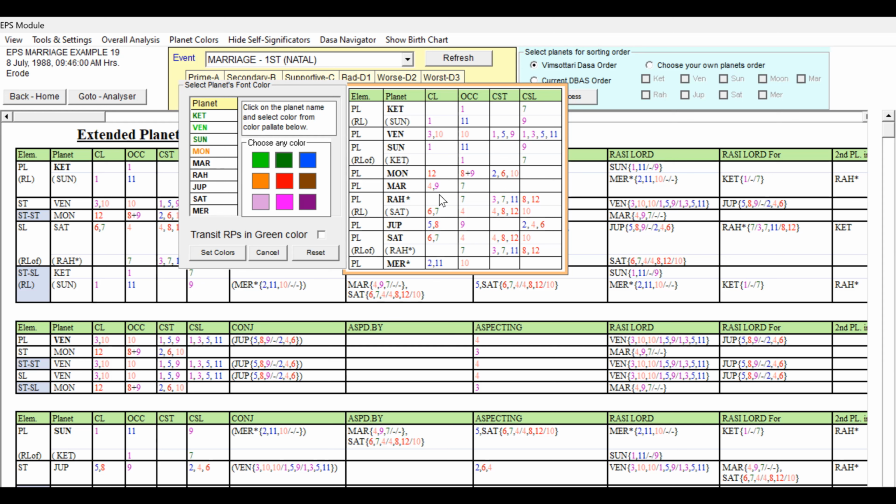And Mars, 4th Lord, 9th Lord, 7th. This is fine. So Mars can be given 4th Lord and 9th Lord and 7th. So we can give blue color because of the 4th Lord and no other favorable houses. It is occupant of the 7th house, but 9th Lord and 4th Lord.